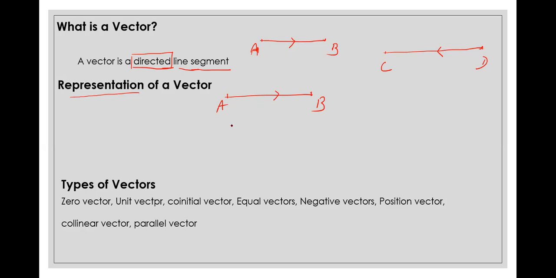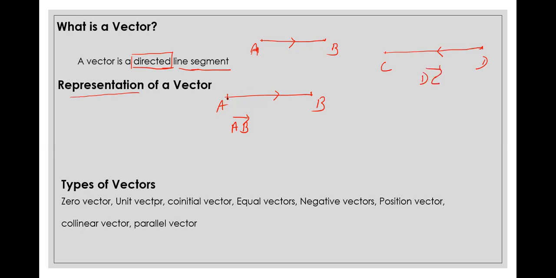So we write it as AB and give an arrow mark like this. So it is the AB vector. Similarly, in the other case, D to C, towards C. So this one is the DC vector.